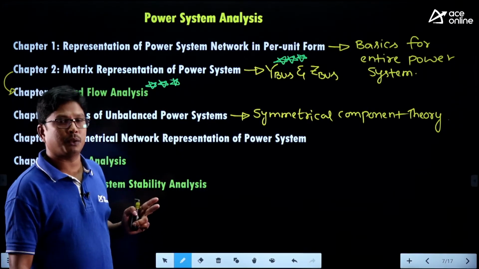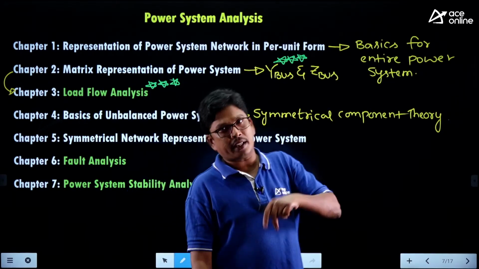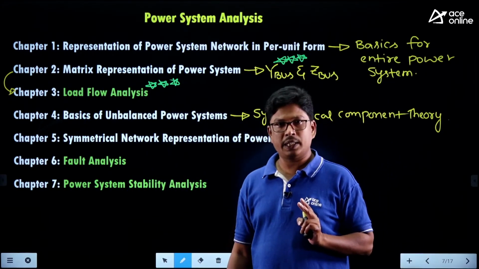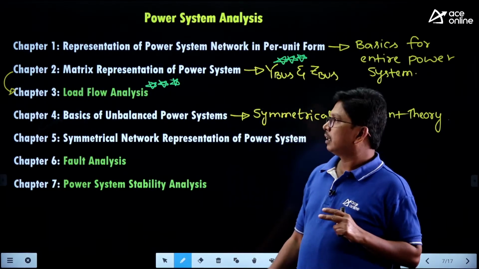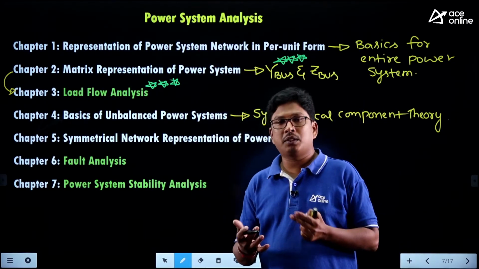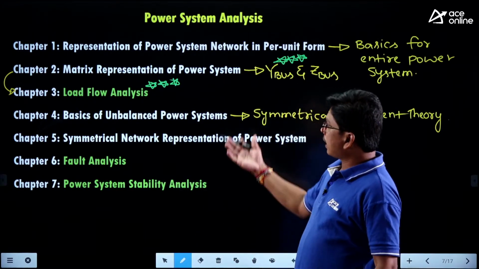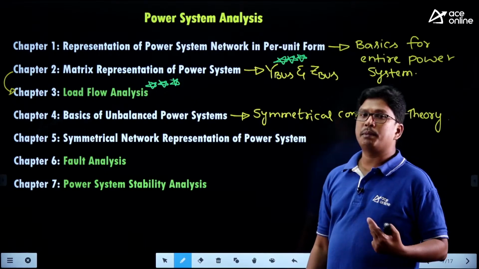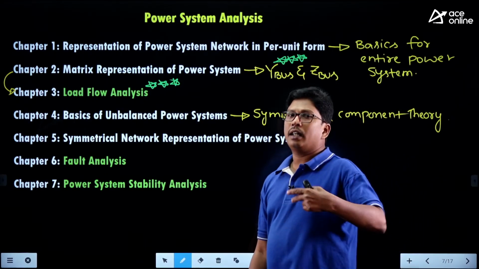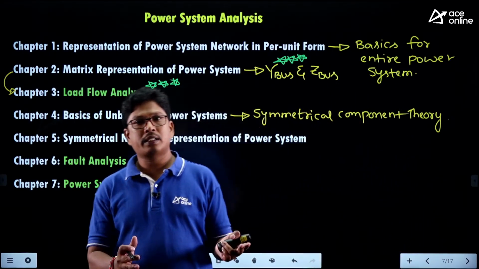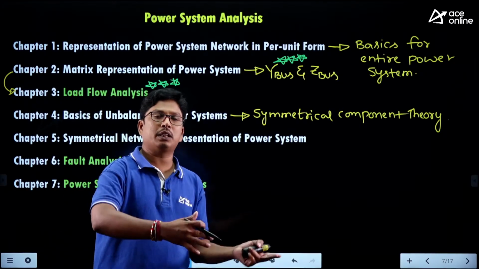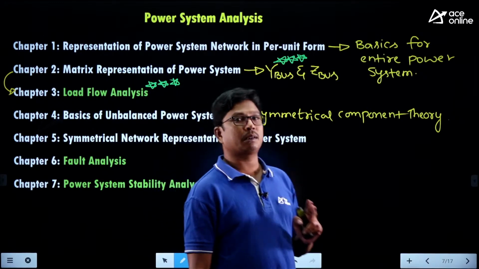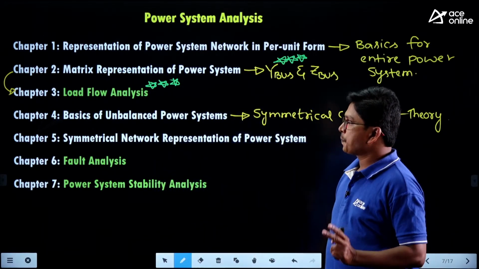Similarly, with the per unit system also, without the per unit system we can go for analysis, but the analysis will be difficult, right? To reduce the difficulties in the absolute system, we go into the per unit system, and to reduce the difficulties in the unbalanced system, we go for the symmetrical component theory. And in the symmetrical component theory, we are studying positive sequence components, negative sequence components, and zero sequence components, which is the basic part of the unbalanced system, right?